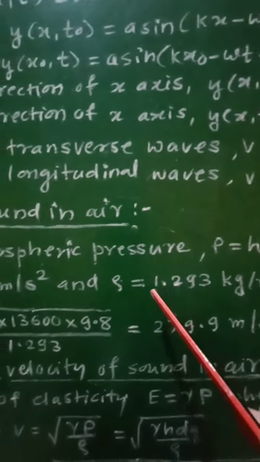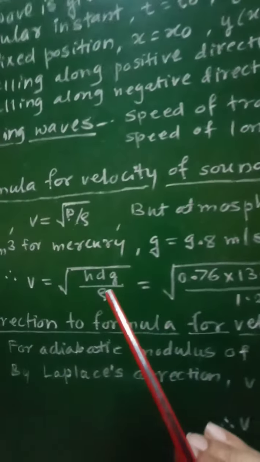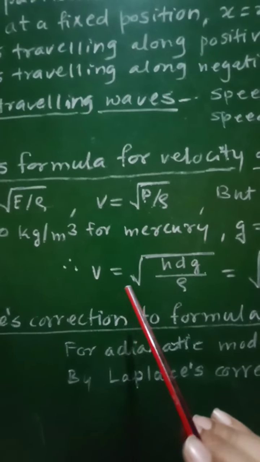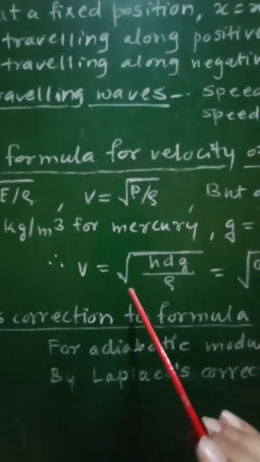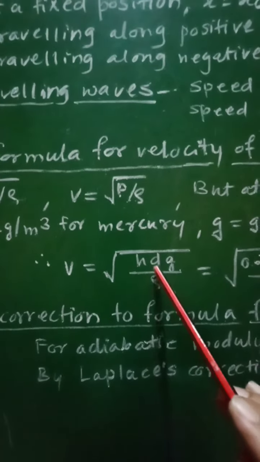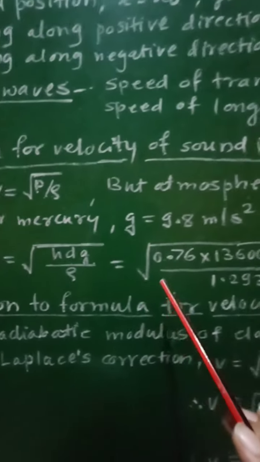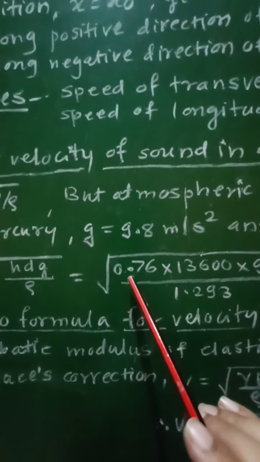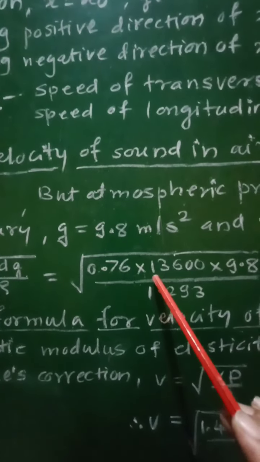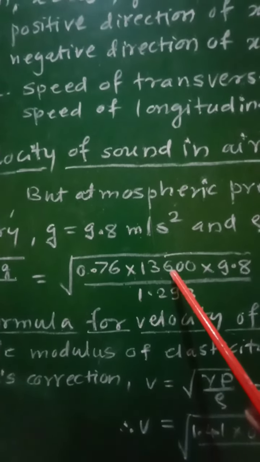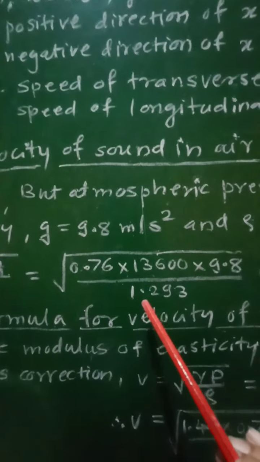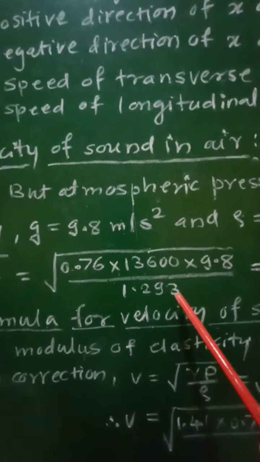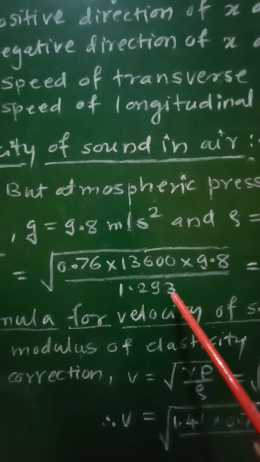Now putting all these values in this equation, we get phi is equal to square root of hdg upon rho, that is equal to square root of 0.76 into 13,600 into 9.8 divided by 1.293.